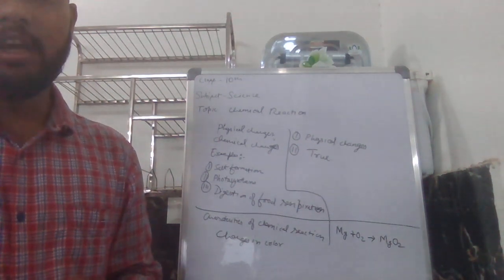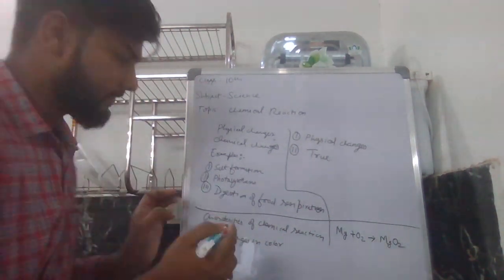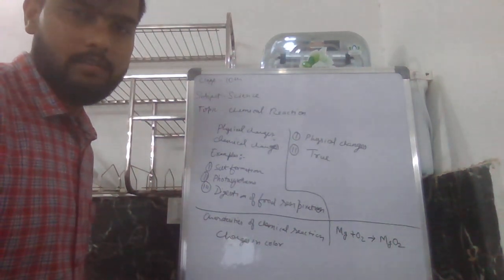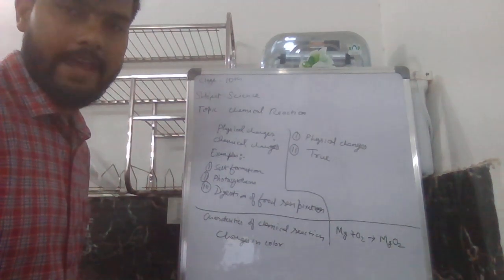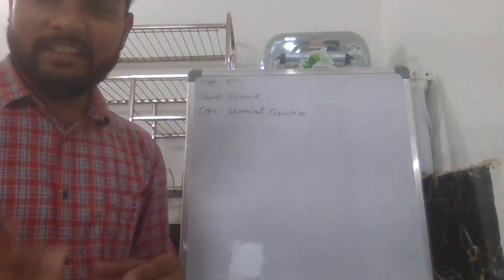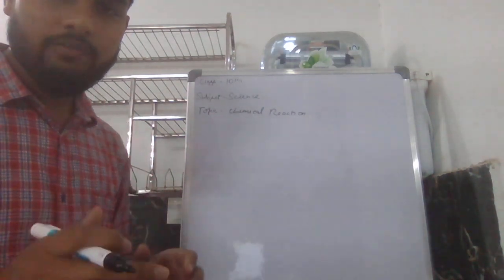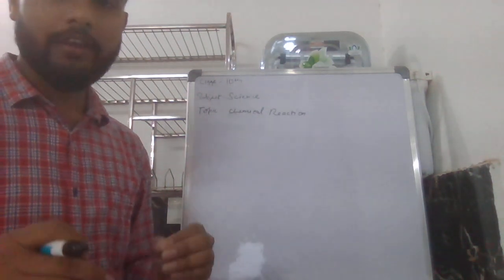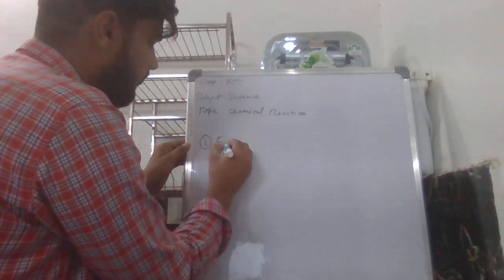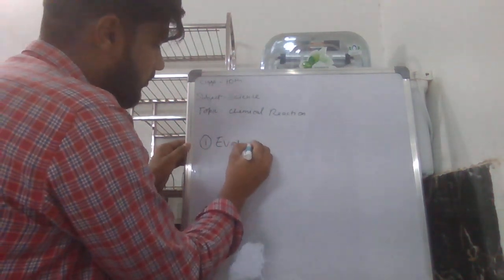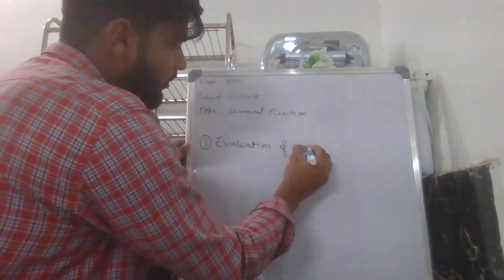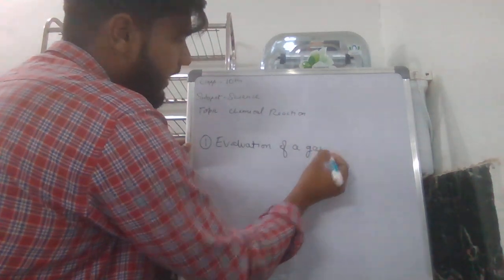The first one is the evolution of a gas.